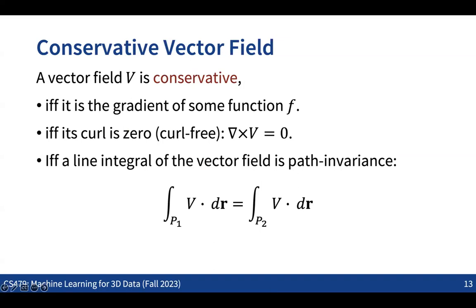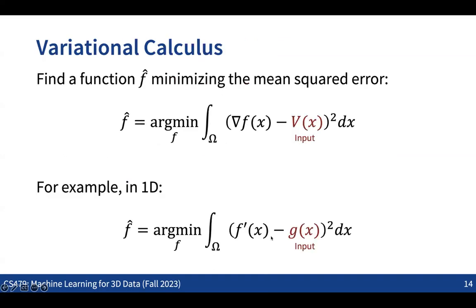So that's why we want to solve this problem not by taking the integral of the vector field, but by finding a function that best approximates the given gradients. We are finding a function f which minimizes this mean squared error. When you take the gradient of the function we want to get, we want to minimize the difference between that gradient and the input gradients. So that's the formulation that we want to solve.